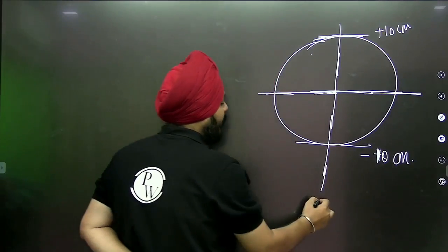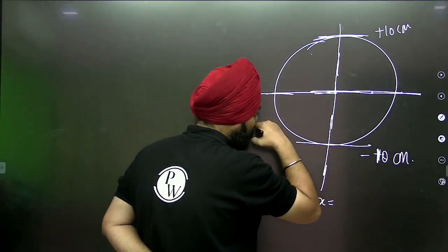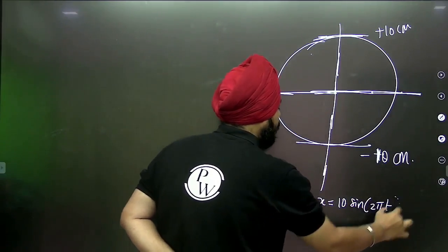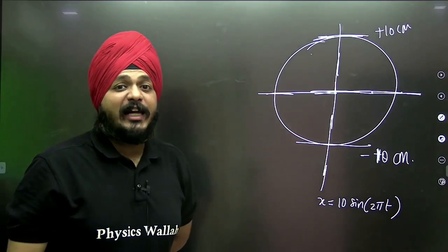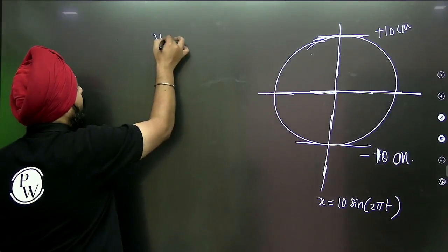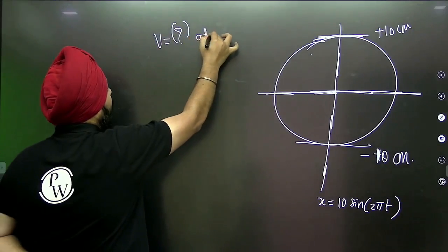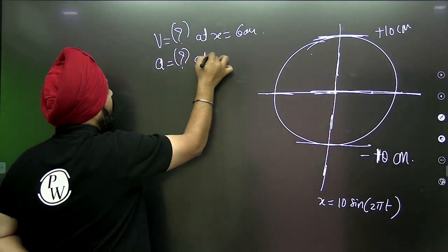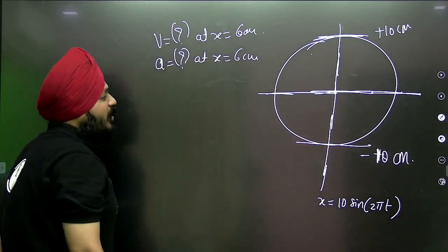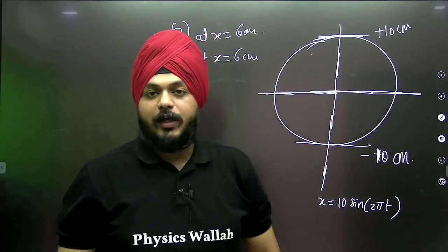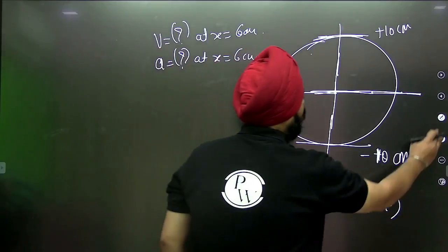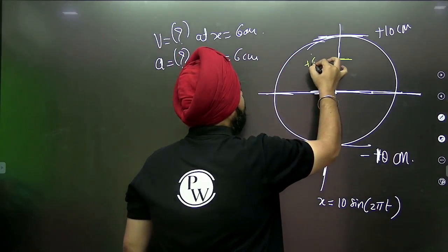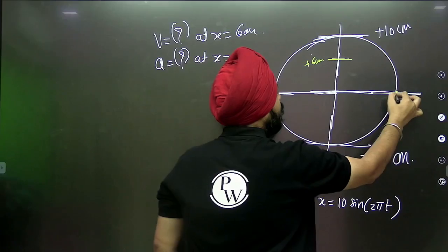Suppose a particle is performing SHM, x is equal to 10 sine of 2 pi t. We need to calculate the velocity at x is equal to 6 centimeter. We need to calculate the acceleration at x is equal to 6 centimeter. Again, that long formula based calculation. No, we are going to solve it quite easily using phasor. This is plus 6 centimeter. This is an initial position of the particle.